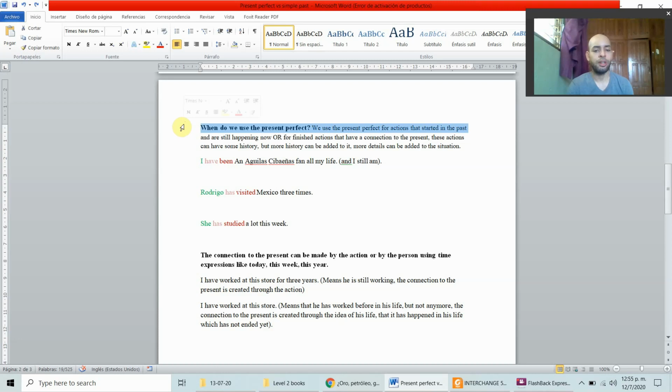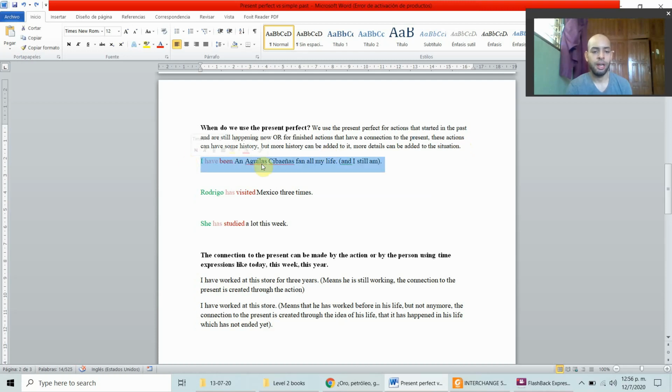So when do we use the present perfect? We use the present perfect for actions that started in the past and are still happening now, or finished actions that have a connection to the present. So pay attention to this part. These actions can have some history, but more history can be added to it. More details can be added to the situation.